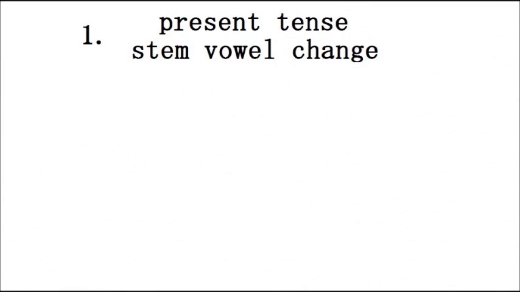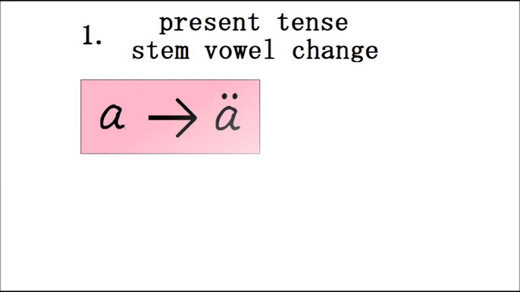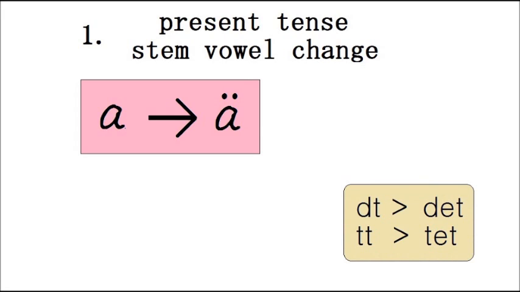The first rule is about 2 changes in the present tense conjugation. These changes happen in the second and third person singular, which is du and sie, er, es. If the first vowel of the verb is an a, it becomes ä. There is usually a rule that says that you have to add an e between dt or double t should they occur from adding a grammatical ending. This rule, however, does not apply if the vowel changes.